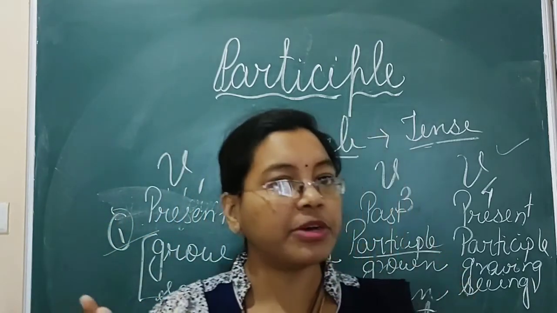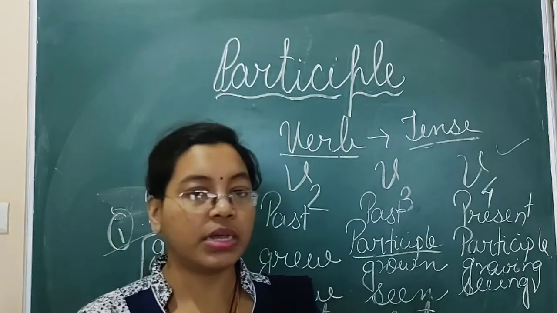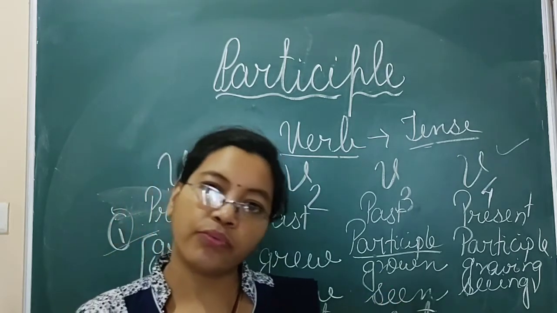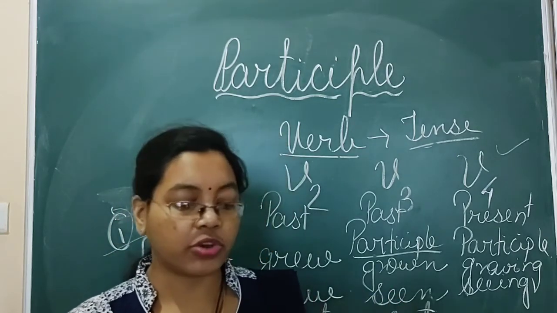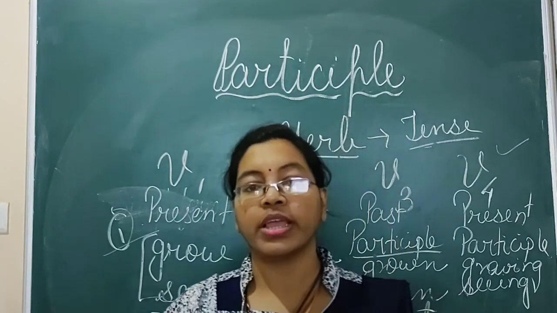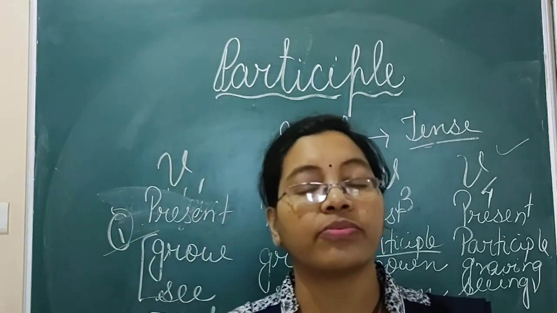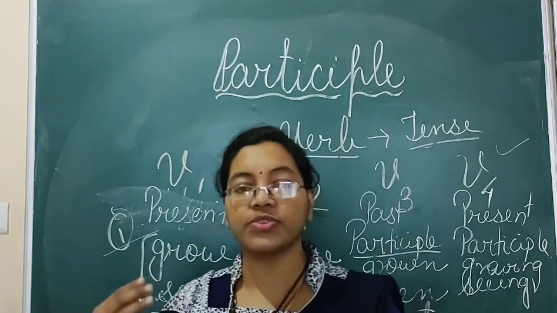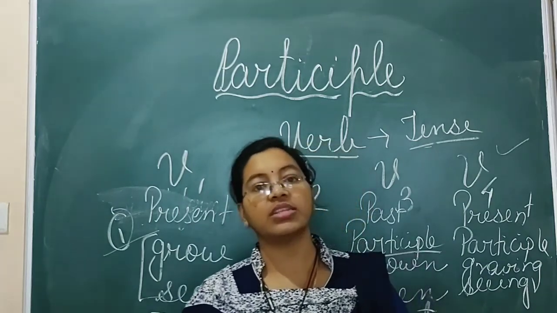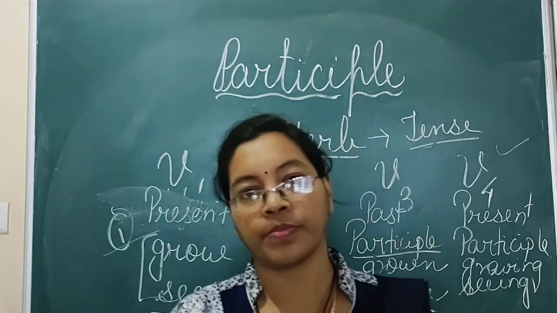Only 3% of the words are irregular, so we can learn them by heart, how they change in different forms. For class 3 and class 4, it is there in your grammar book, and for some more words which change from past to past participle, I will give you some words in your WhatsApp group.